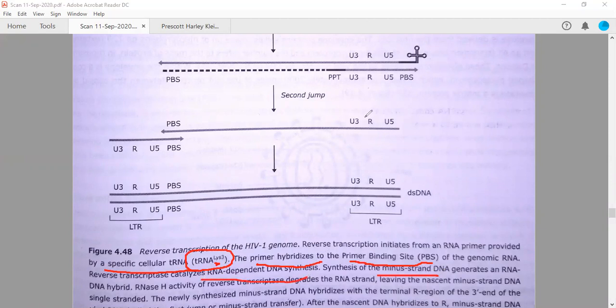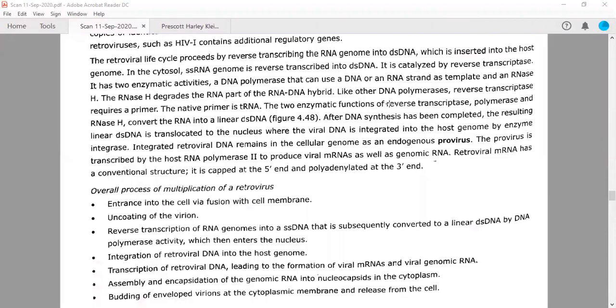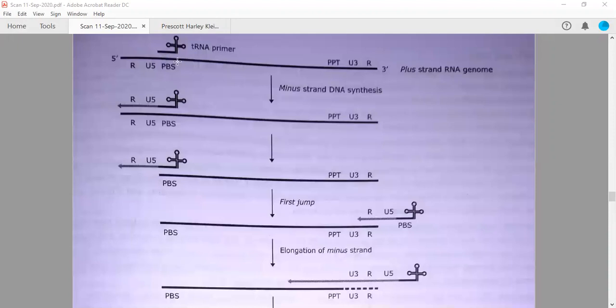So now look here. I hope it will be clear from the diagram. See, this tRNA, which is encoding for lysine, will be hybridized to this region of this single-stranded RNA genome, which is present in 2 copies in HIV-1, right?